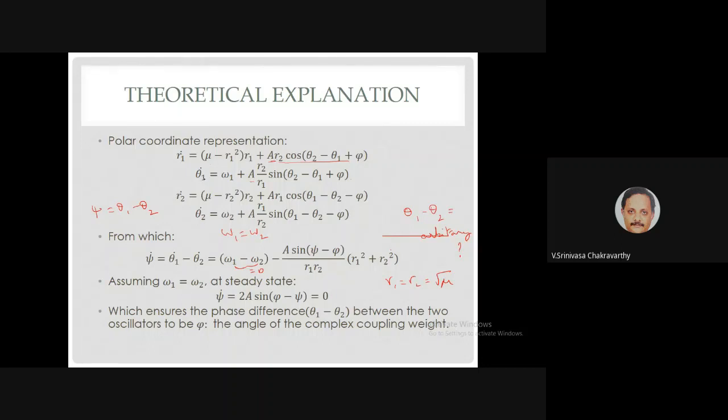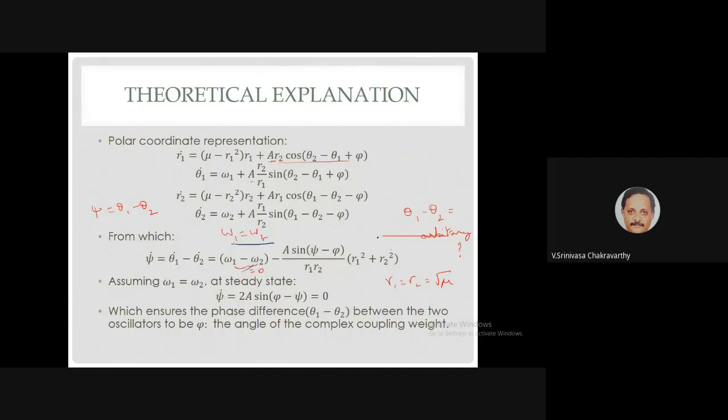So if you look at the phase equations for the first oscillator, theta 1 dot is equal to omega 1, and omega 1 and omega 2 are the same, right? Anyway, we'll insert that later. You get this. Theta 2 dot is equal to omega 2 plus this term. Now let us consider the dynamics of the phase difference. Phase difference psi is theta 1 minus theta 2. So psi dot is equal to theta 1 dot minus theta 2 dot, which is equal to omega 1 minus omega 2. So this is equal to 0 because we assume that the frequencies are the same. And you get this term.